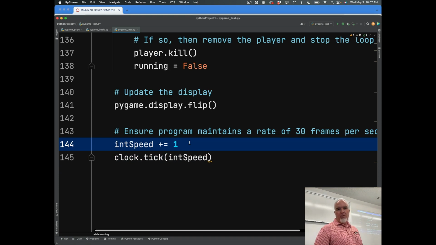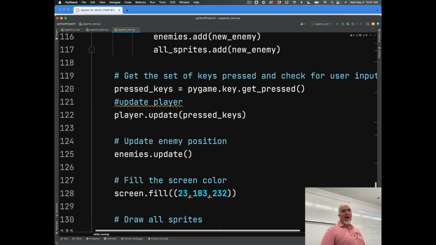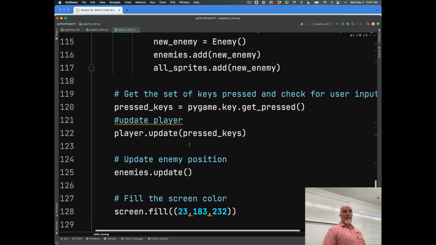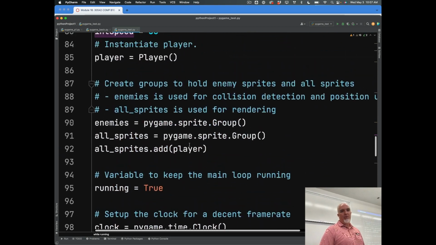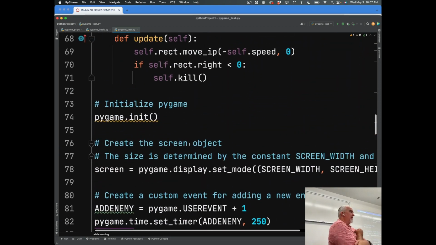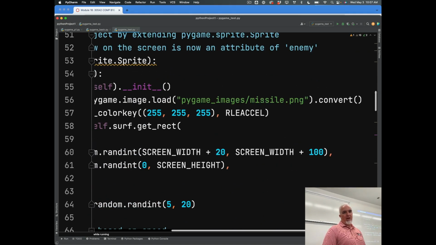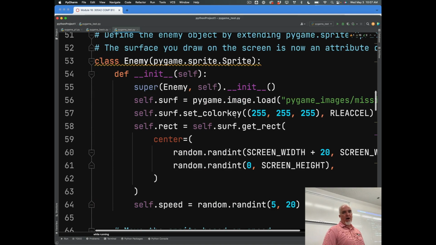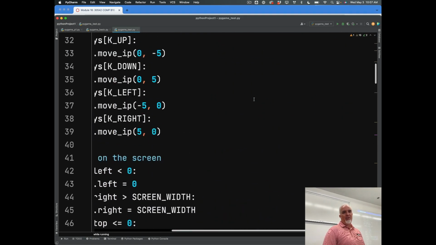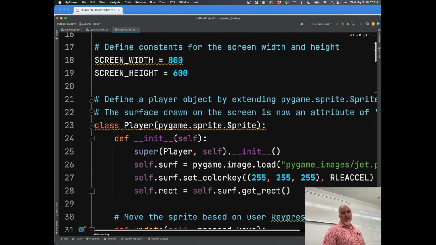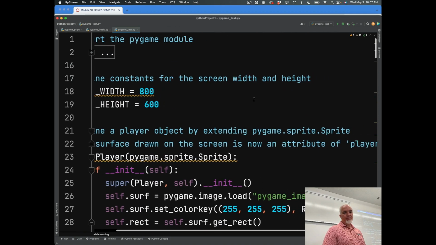So there are a lot of things you can do. If you just think back through the things that we know how to do and things that you've seen other games do, you can reverse engineer a lot of this code to make it what you want. But you can also come in here and put different graphics. I'm not giving you the graphics, so you have to at least figure that part out, which shouldn't be difficult.